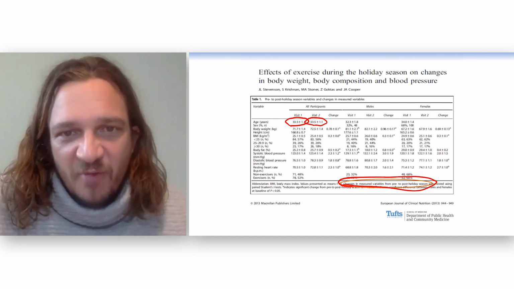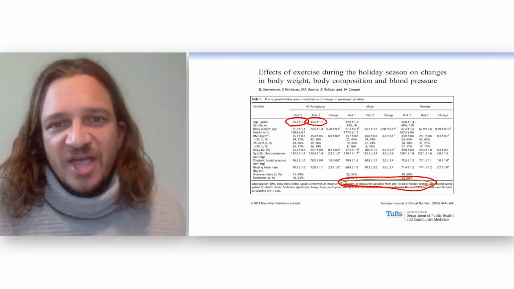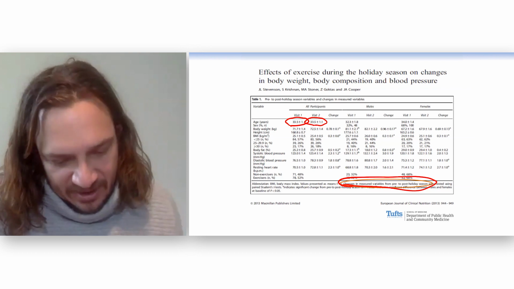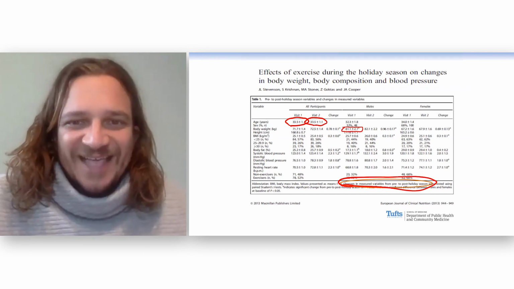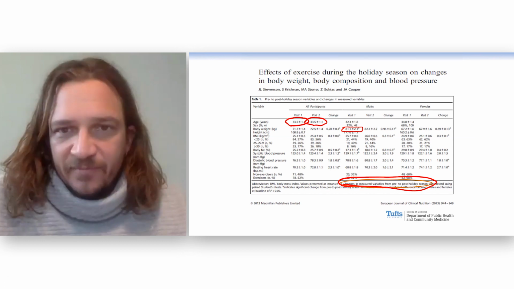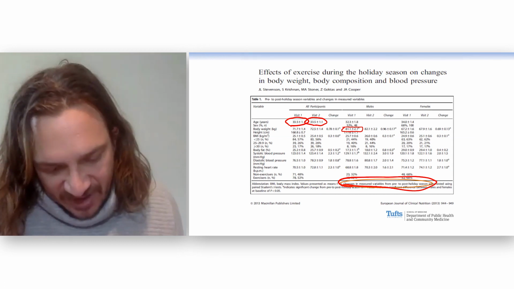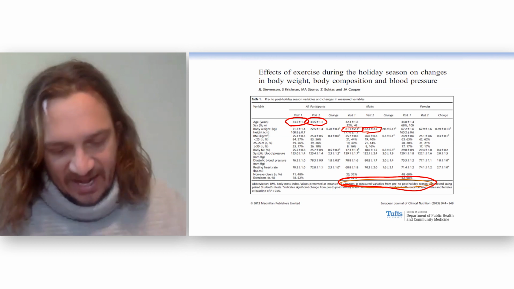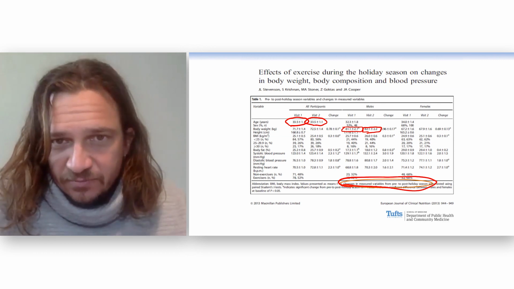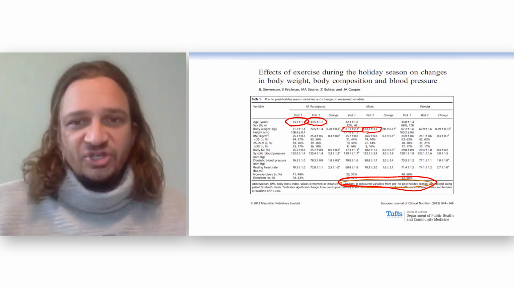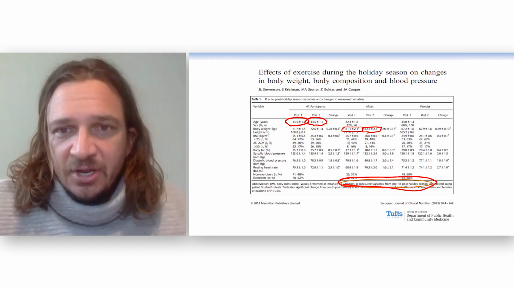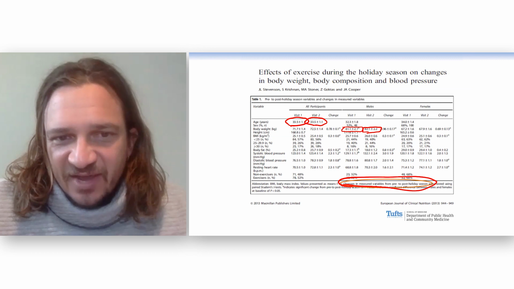This study was about body weight. So let's look at the men. The men at the beginning of the pre-holiday season, their average weight was 81 kilograms. At the end, the average weight was 82 kilograms. It went up 1 kilogram, which, as you all know, is 2.2 pounds. Is it a statistically significant increase?